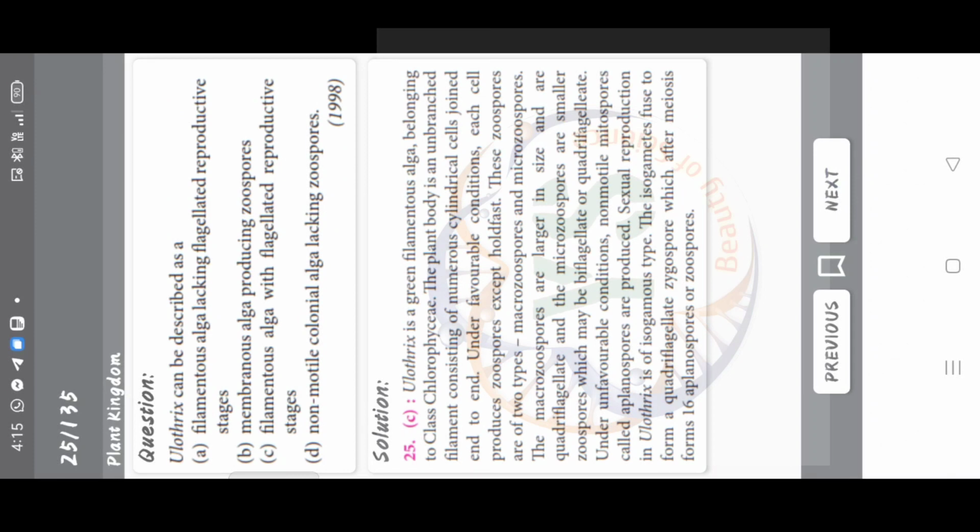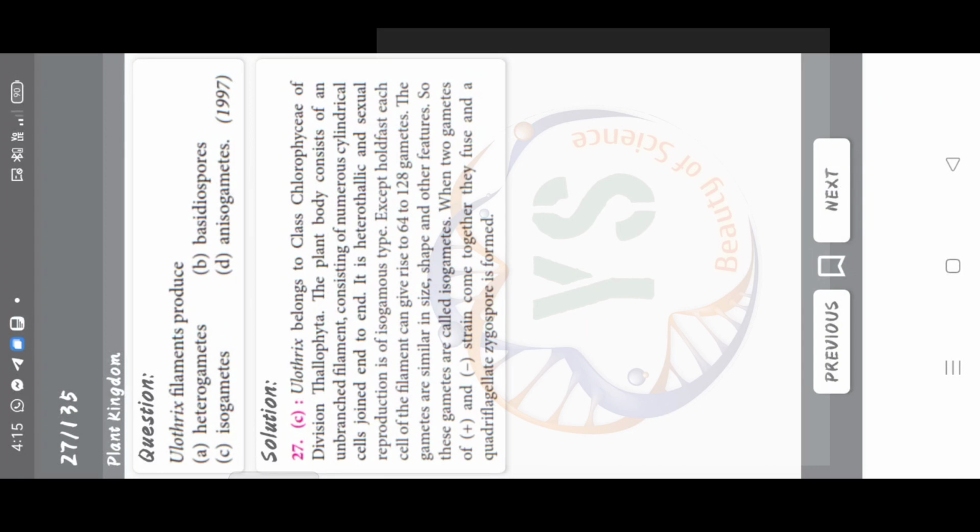Ulothrix can be described as a filamentous alga lacking flagellated reproductive stages, membranous alga producing zoospores, filamentous alga with flagellated reproductive stages, non-motile colonial alga lacking zoospores. Right answer is option C, filamentous alga with flagellated reproductive stages. An alga very rich in protein is Chlorella, Nostoc, Spirogyra, Ulothrix. Answer is option A, Chlorella. Ulothrix filaments produce heterogametes, basidiophores, isogametes, anisogametes. Answer is option C, isogametes.